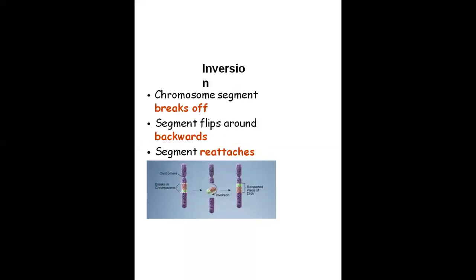Then the inversion. The chromosome segment breaks off, and it is generally inverted and joined to the chromosome in an inverted manner. That means the segment flips around backwards and then reattaches. So after that, the sequence of the chromosome or gene also changes.